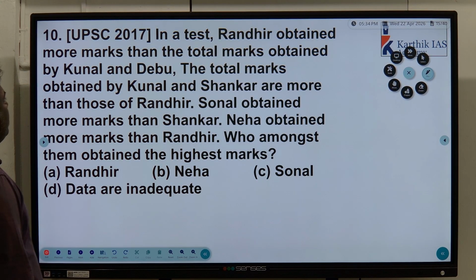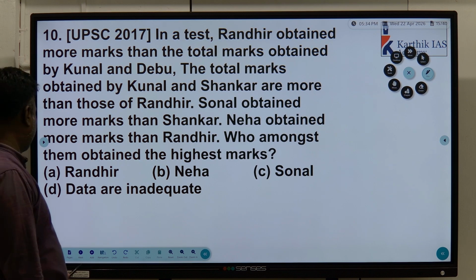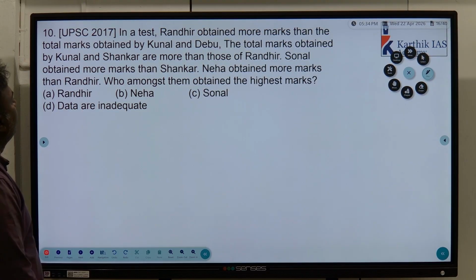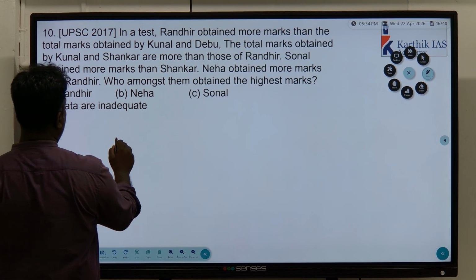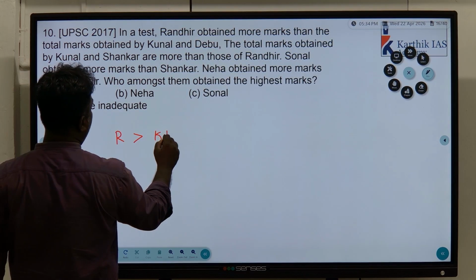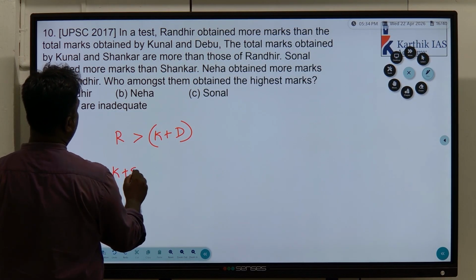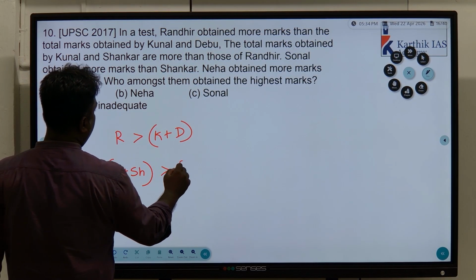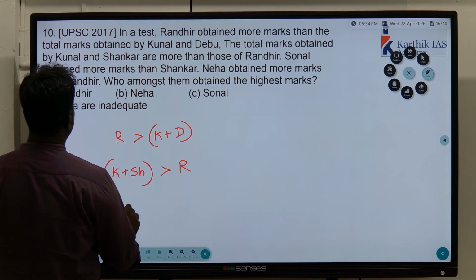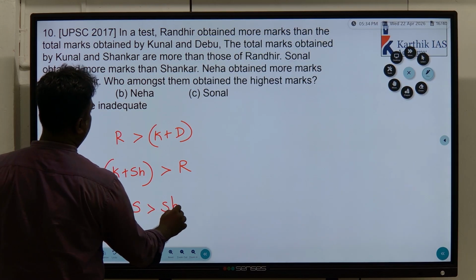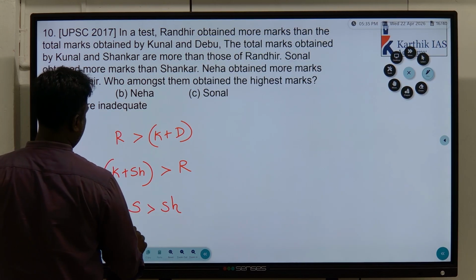Now Randir obtained more marks than the total marks obtained by Kunal and Debu. The total marks obtained by Kunal and Shankar are more than that of Randir. Sonal obtained more marks than Shankar. Neha obtained more marks than Randir. Who among them obtained the highest mark, they are asking?